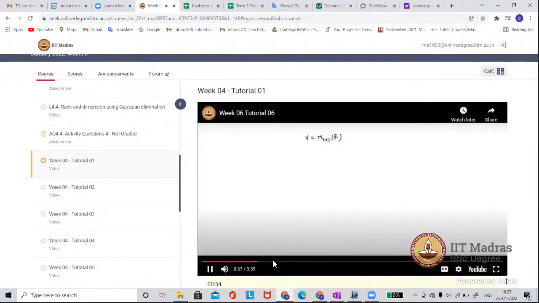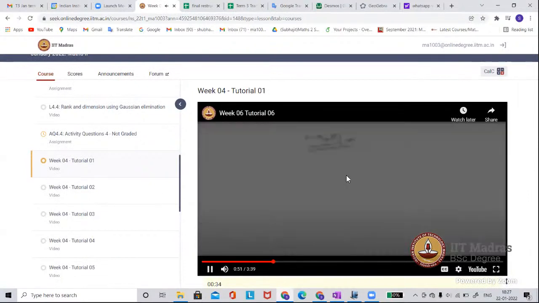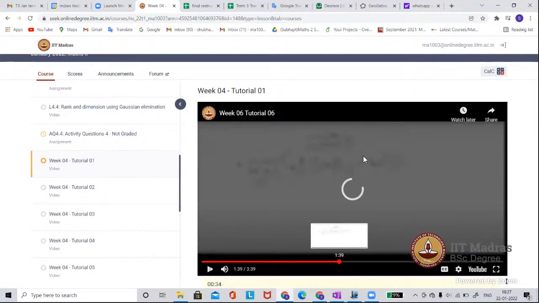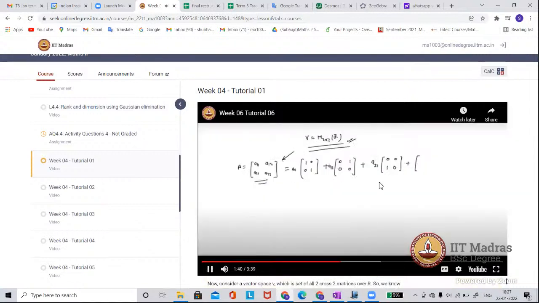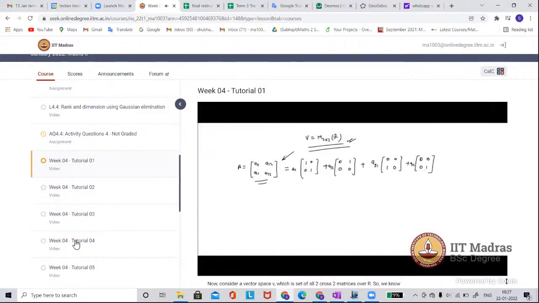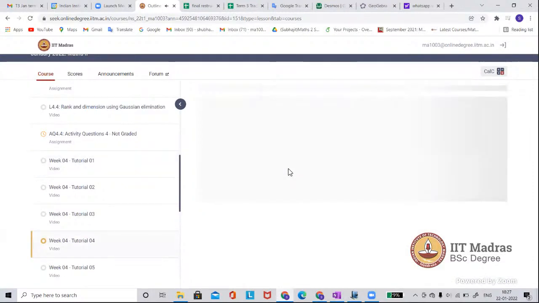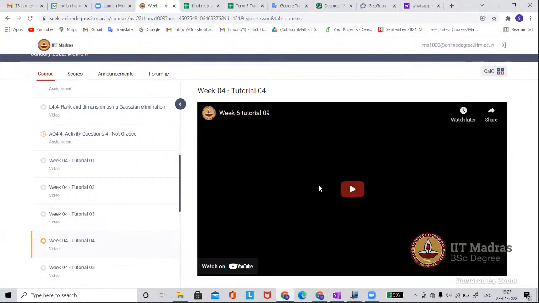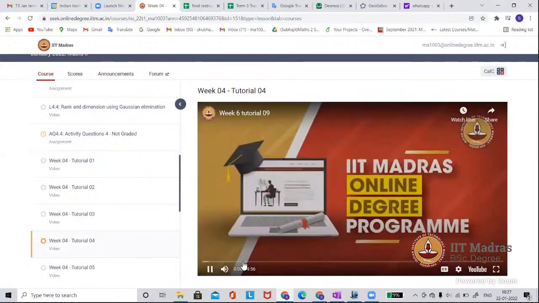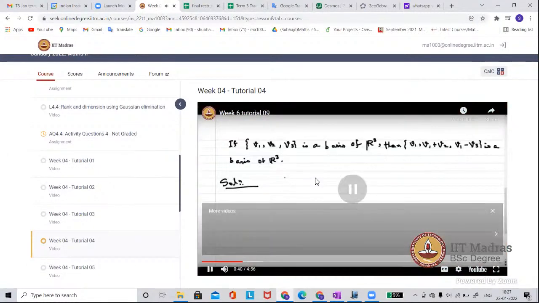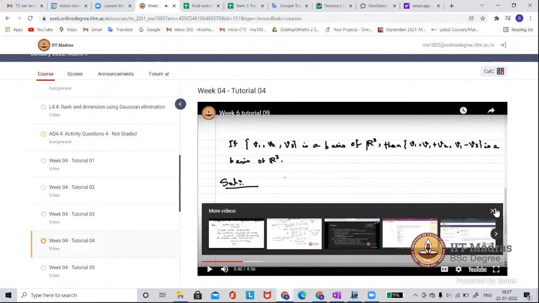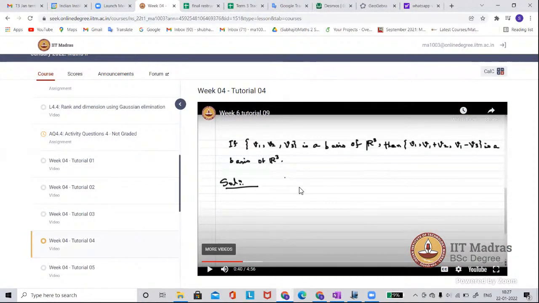Okay, in this video he is trying to find the basis of a vector space which is in matrix form. There are some other videos also in which he is trying to find the basis of a vector space. So you will see that. So that's the process to do. Okay, as I did here.